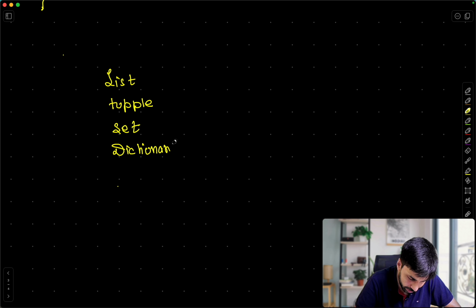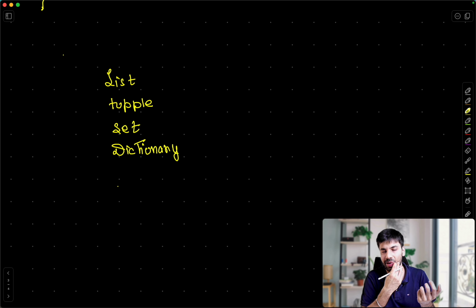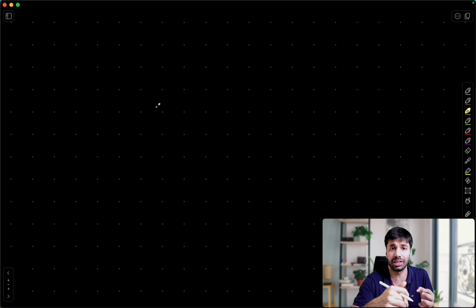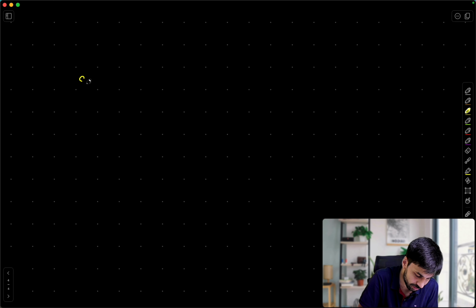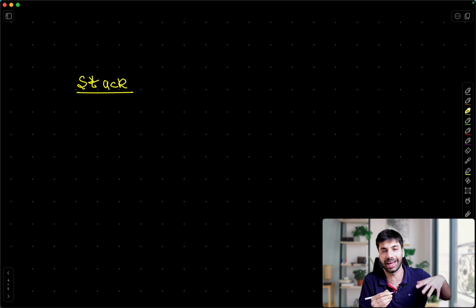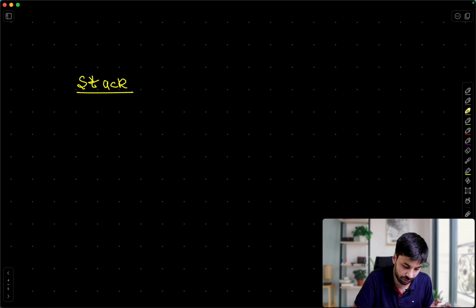So these are a few of the data structures which are inbuilt in Python, which we are going to learn about. Now, along with that, of course, there are more data structures and you can even design your own as well. So one of the other famous ones which you must have heard of is known as stack. Though it is not directly useful in Python as such, this is also a very important data structure.